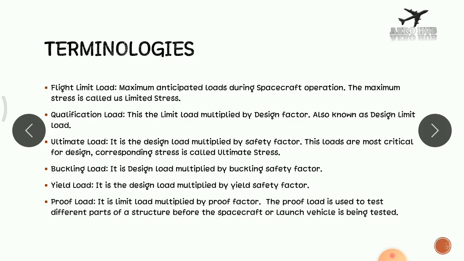When we talk about proof load, we are talking about different parts of a spacecraft like the fuel tank, fins and nose cone. Not wings, we don't have wings for a spacecraft. Or the main body of the launch vehicle or spacecraft. So these are the types of load we have to consider for the design of a spacecraft structure, and these are the terminologies we have to understand.